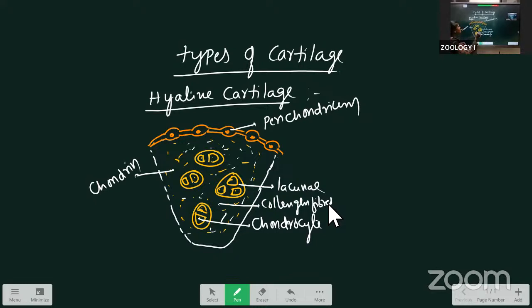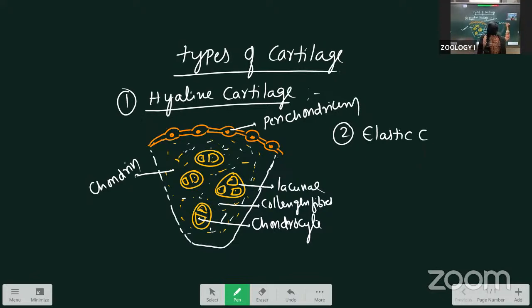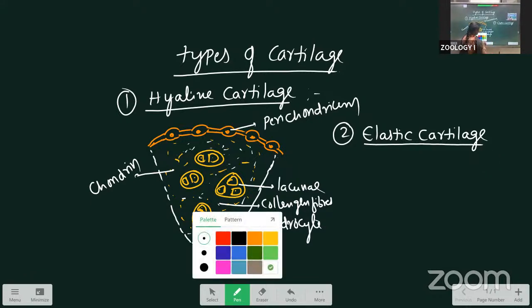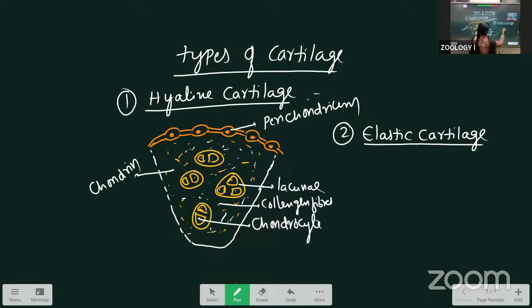The second type is called elastic cartilage. In this, the elastin fibers are there along with the collagen fibers. I will take another color, yellow.